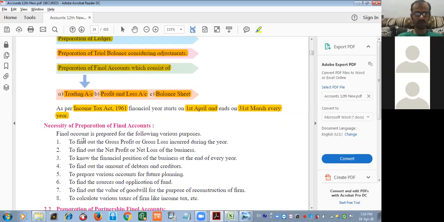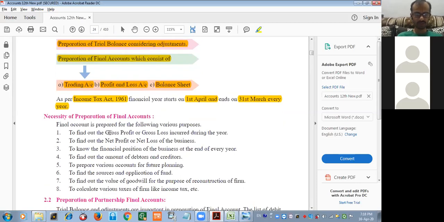Necessity of preparation of final account. To find out gross profit or gross loss. Now, what is a gross profit or gross loss? When income is greater than expenditure, we always get a profit. When direct income is greater than direct expenses, I will get gross profit. And when direct expenses are greater than direct income, I will get gross loss.